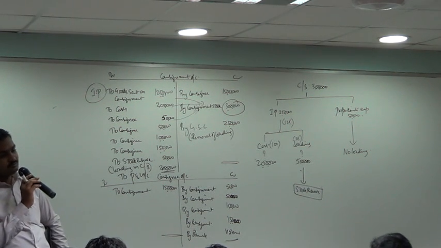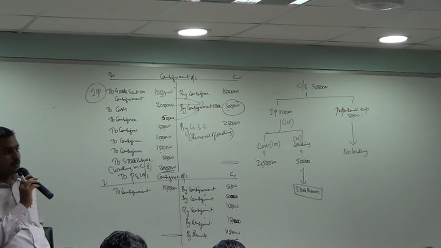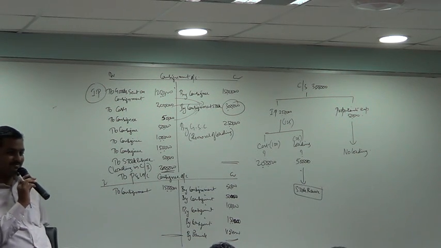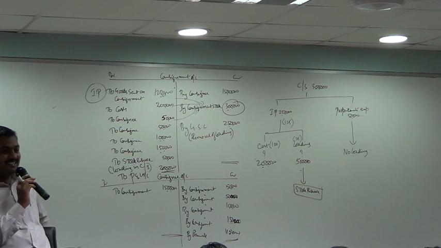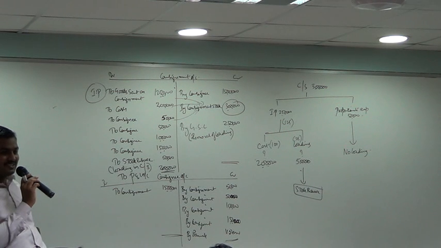Continue. Consignor paid 4 lakh for packing, freight and insurance. Next. Consignee non-selling expenses. Arif. Very good. 1 lakh.